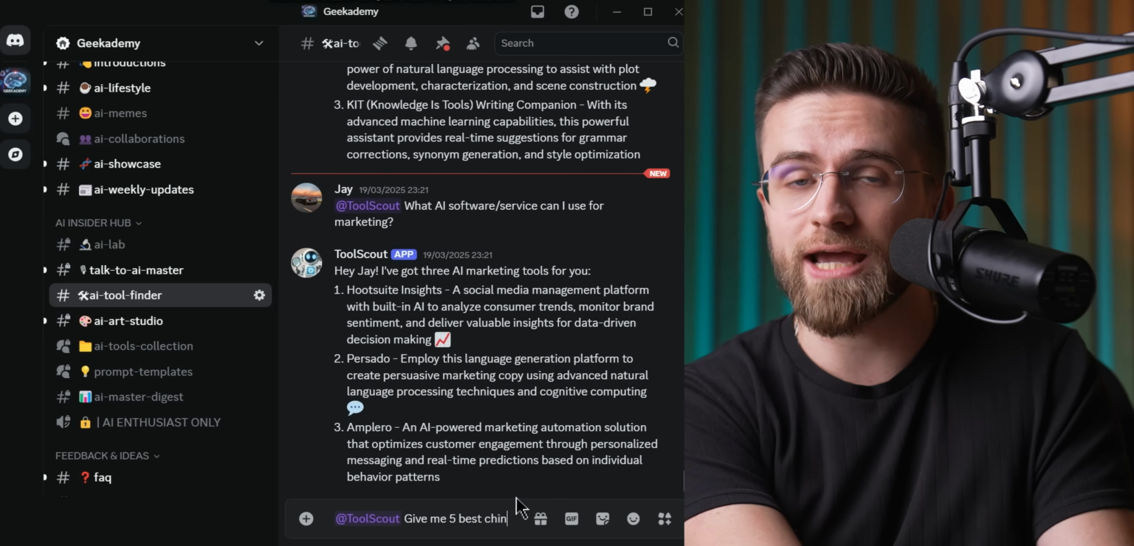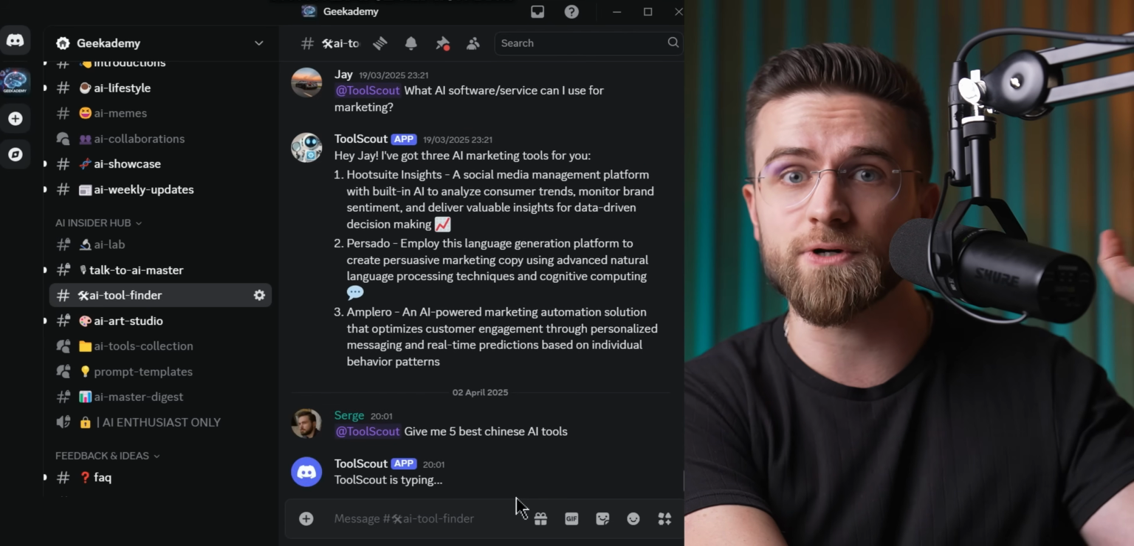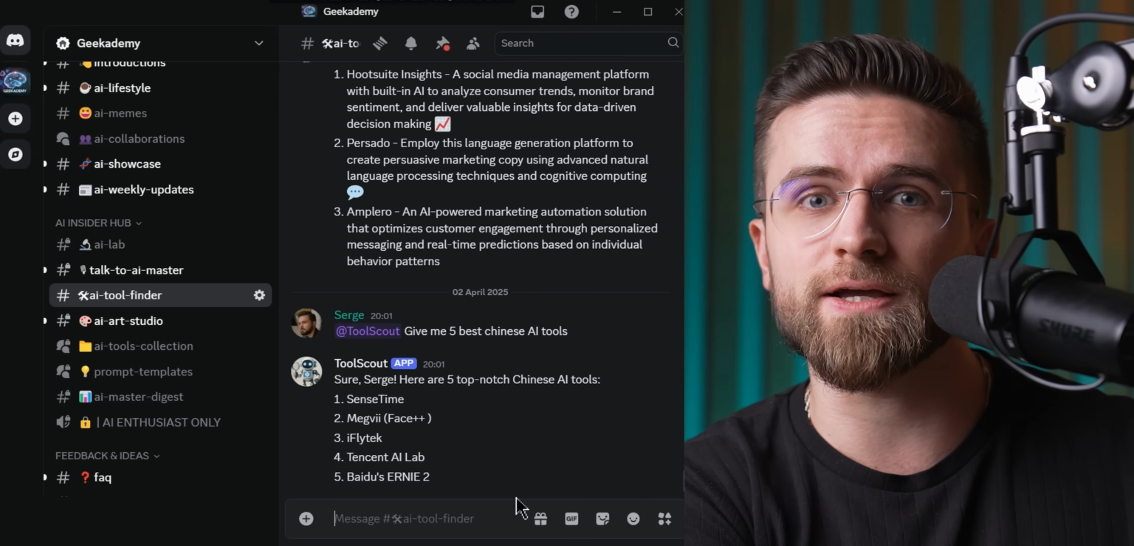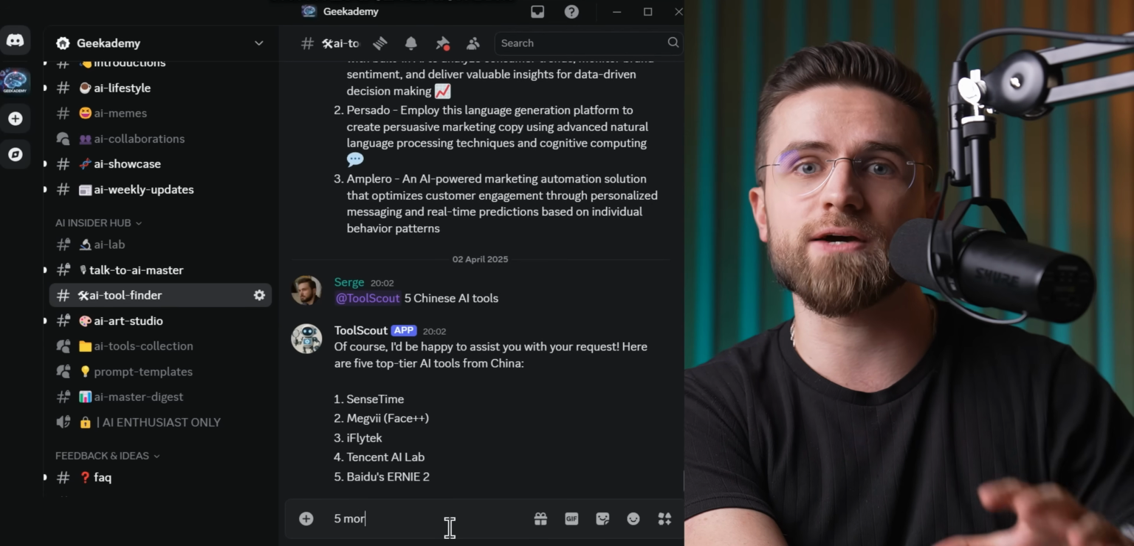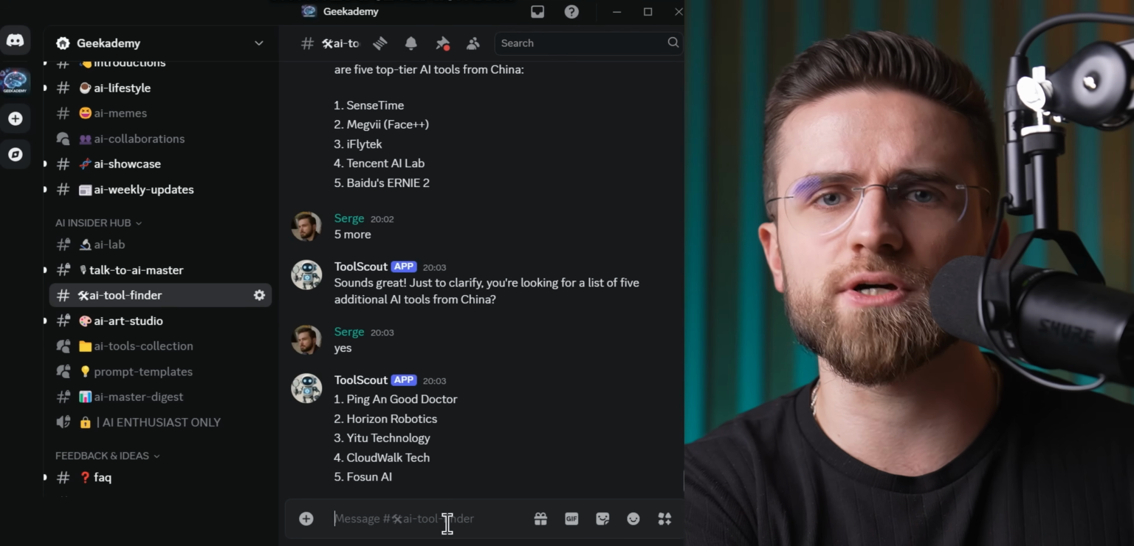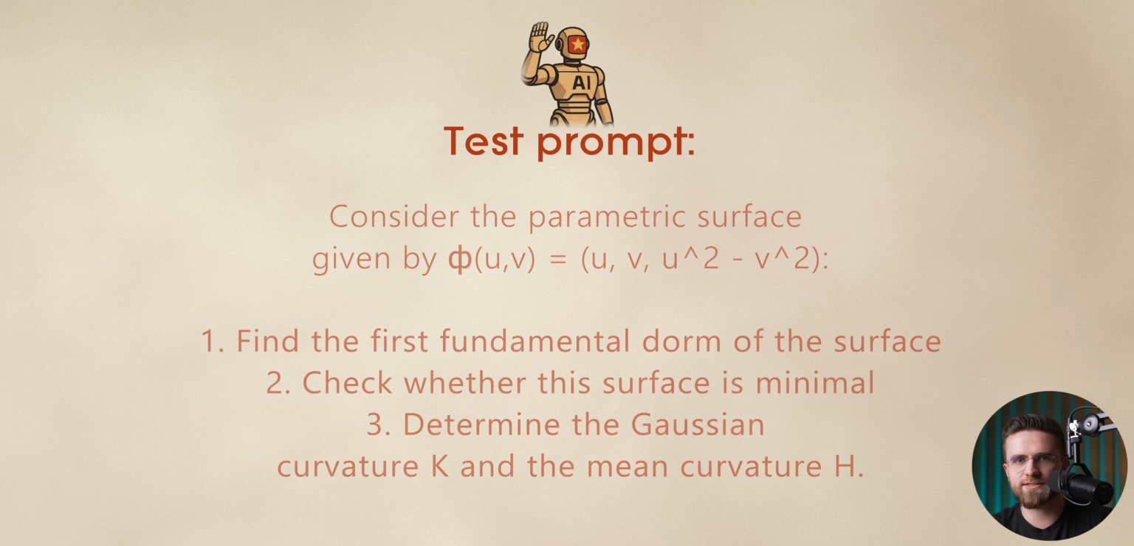Finding these tools wasn't easy. First, I went to AI Tool Finder in Geekademy and asked for Chinese AI tools. Then I tried them one by one, and this tool finder is a really good way to track down the exact tool you need. You can talk with it, ask about tools, etc. Super convenient.